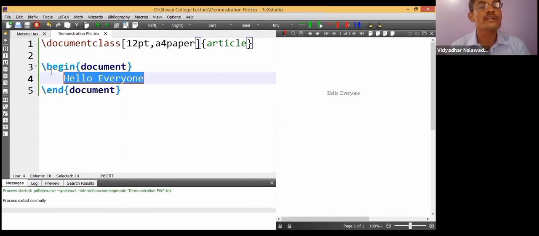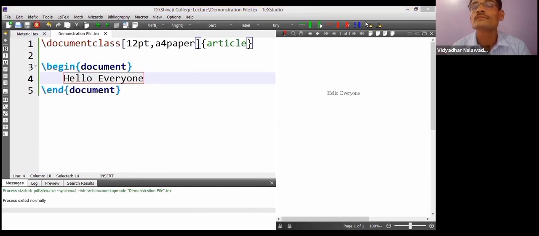By the way, the backslash symbol is always confused, so I'll be sharing one picture for that.